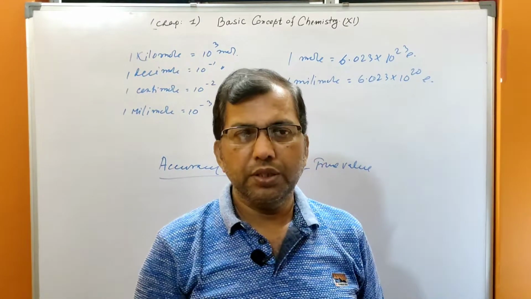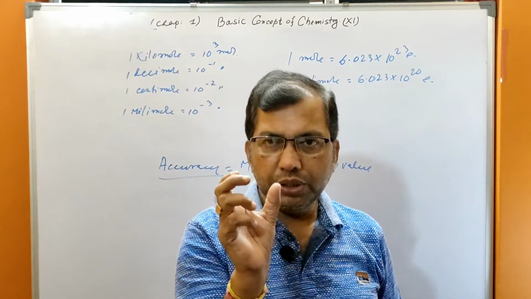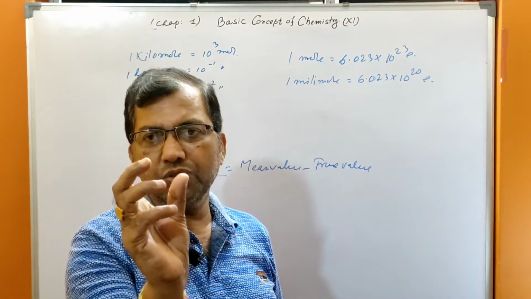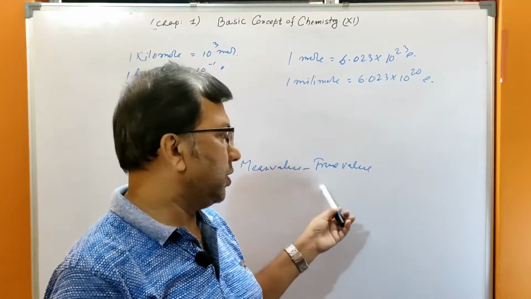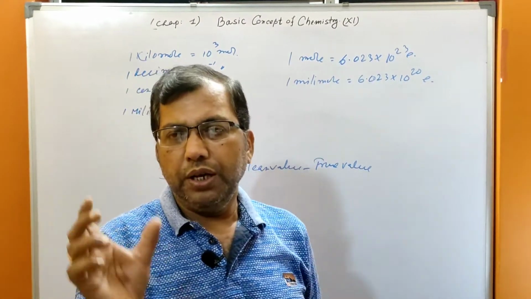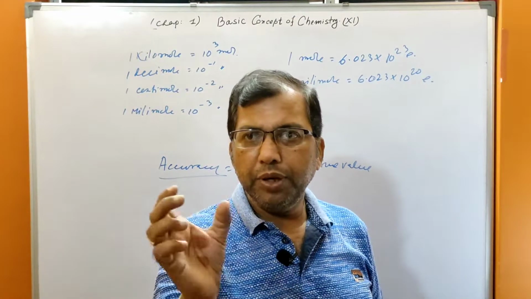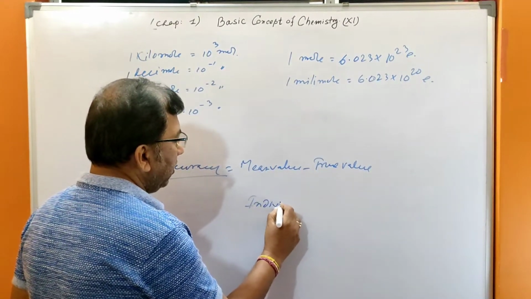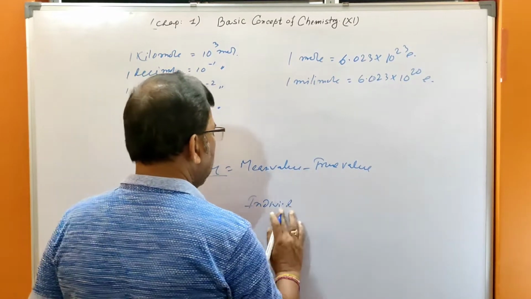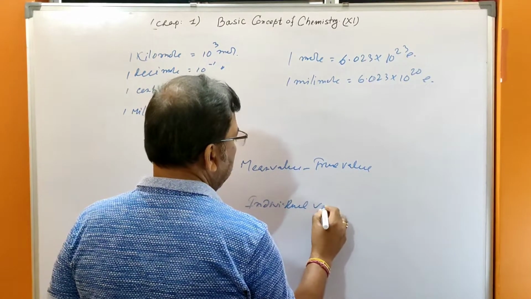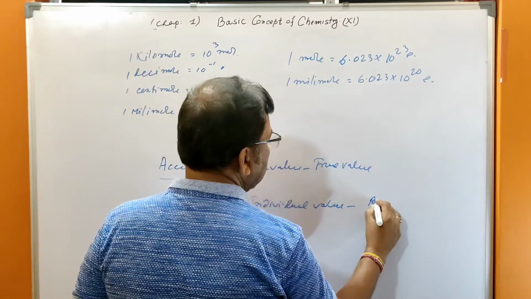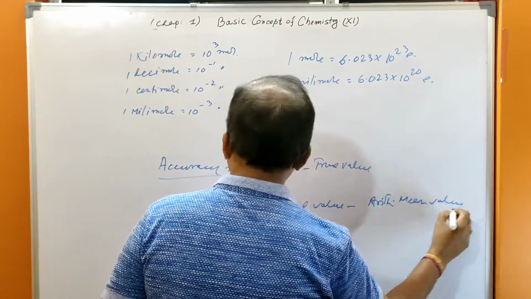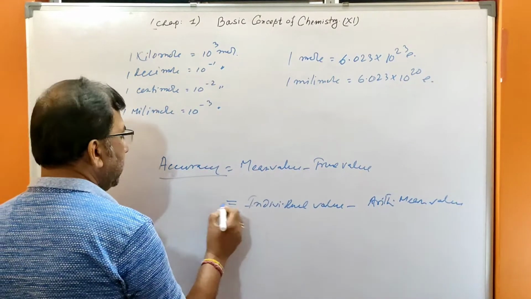In case of precision, a smaller difference gives greater precision. Precision means individual value minus arithmetic mean value.